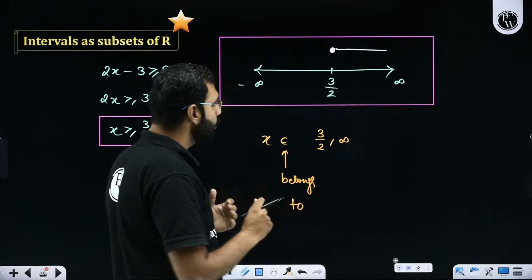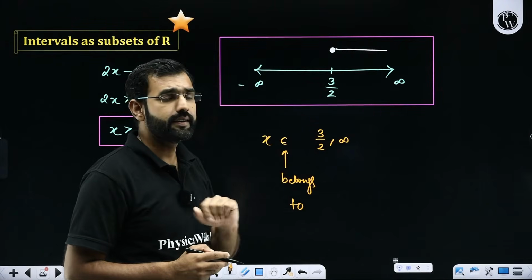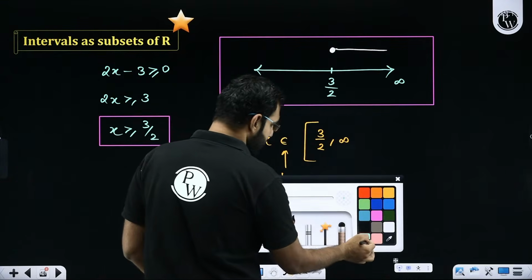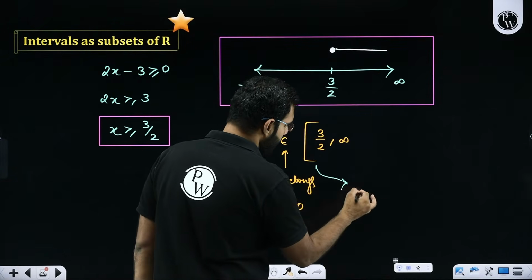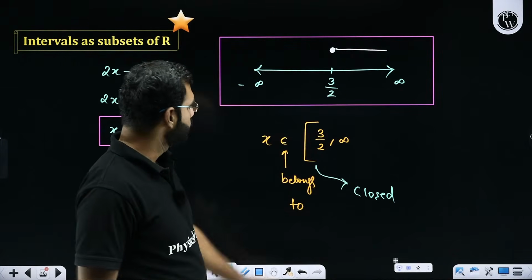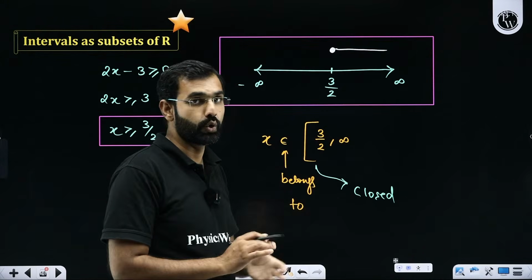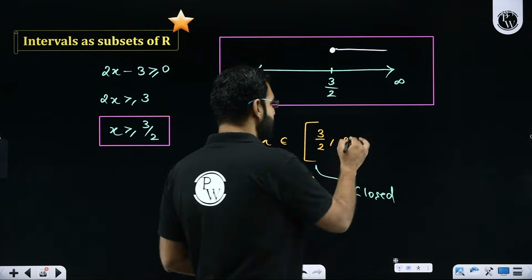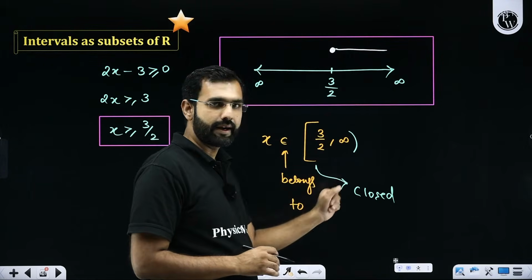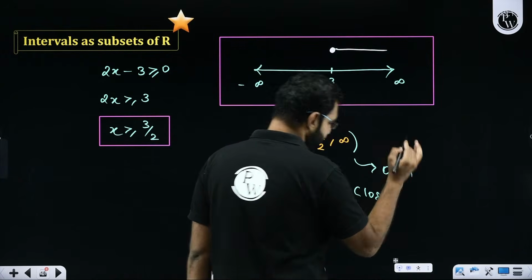But how do I represent or say that 3 by 2 is included or excluded? Here in this case, it is included. So I'll use this parenthesis. This parenthesis sign over here is called closed interval. If I put a parenthesis over here, it means 3 by 2 is included. But I hope you do understand that infinity is never included. So I'll use this small bracket, and this small bracket here is called open interval.